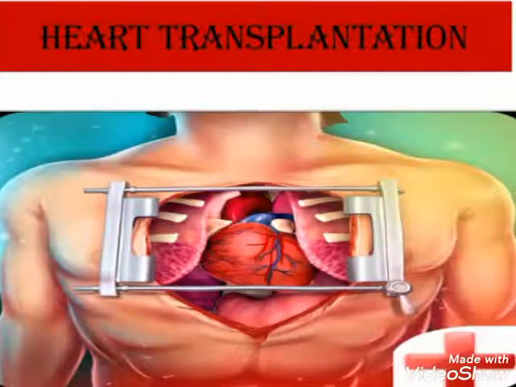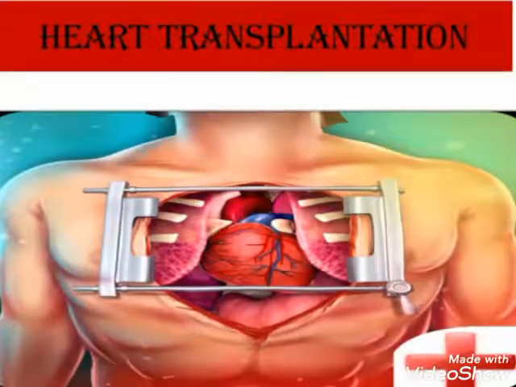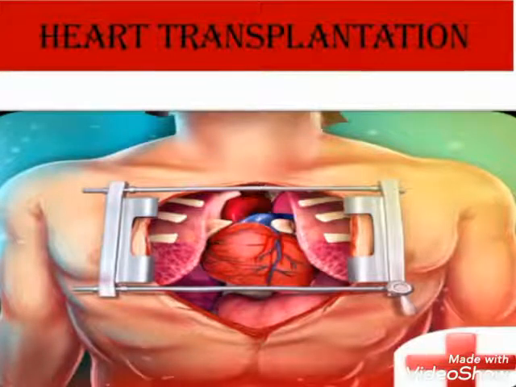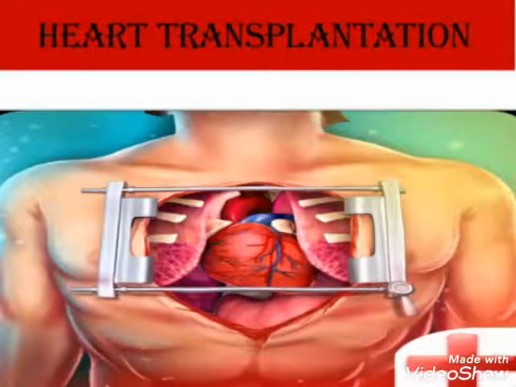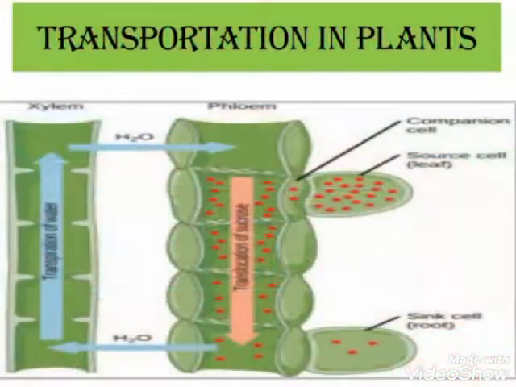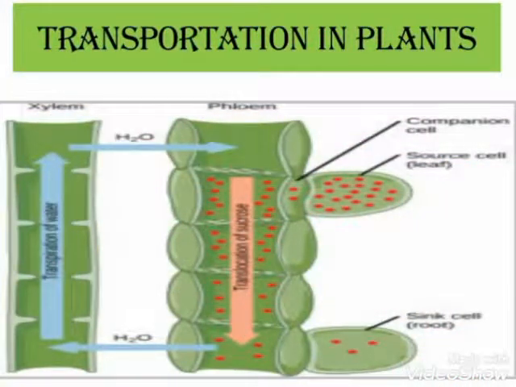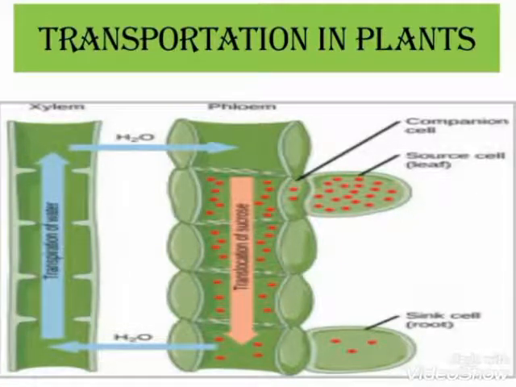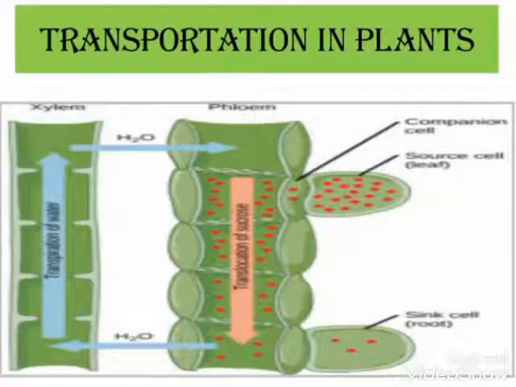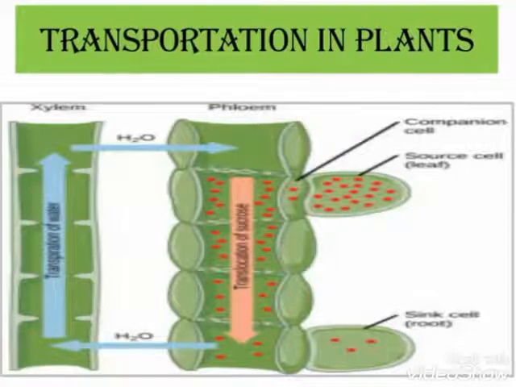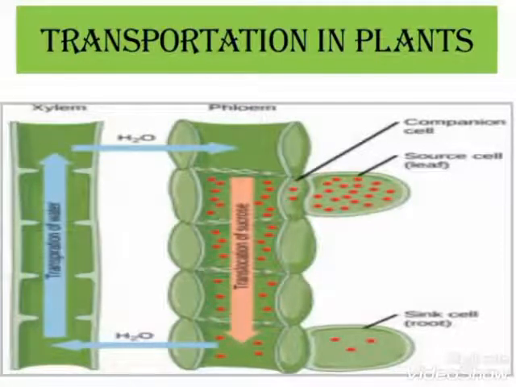Now in the coming slides, I'm going to discuss how transportation of nutrients takes place in the body of plants. Let's discuss some of the possible ways of transportation in plants. Plants, like humans, also need an adequate amount of water, minerals, food, and gases for their survival. For this purpose, they have a transport system for transporting material to their different parts. The transportation of food, water, and minerals in plants is carried out by specialized structures known as vascular bundles. They comprise two types of tissue. One is xylem tissue and the other is phloem tissue.